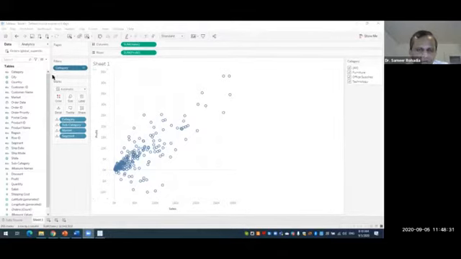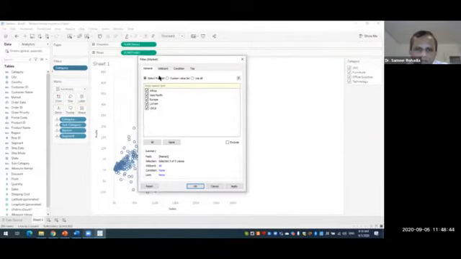Now we'll also put this market in the filter. We put it in the filters area. Here we have these five markets, as we have seen earlier: Africa, Asia Pacific, Euro, Latin America, and US, Canada.